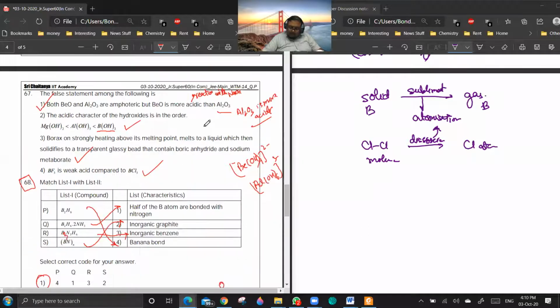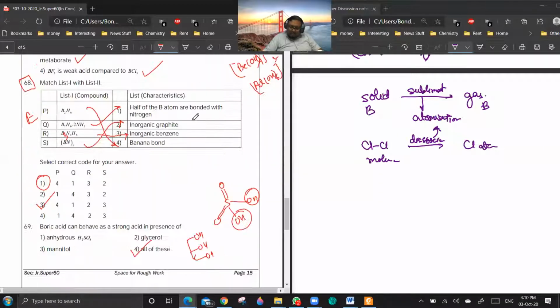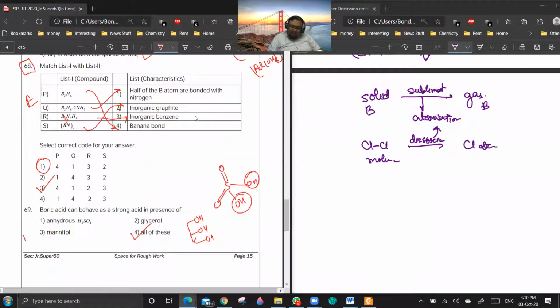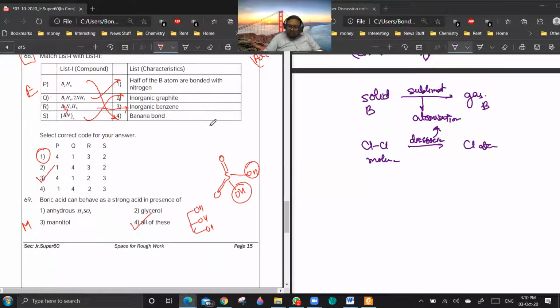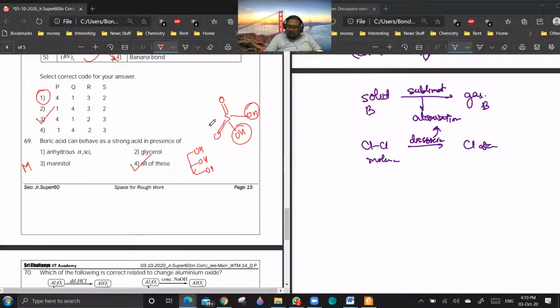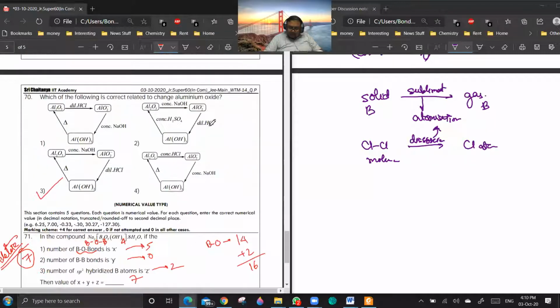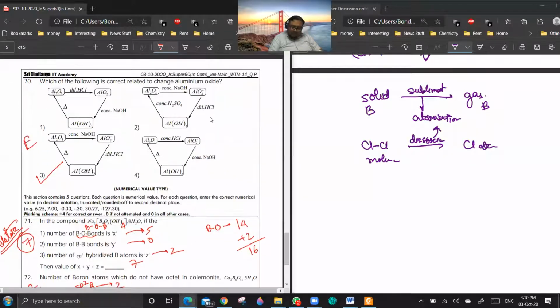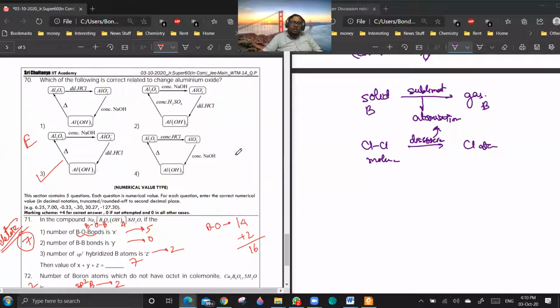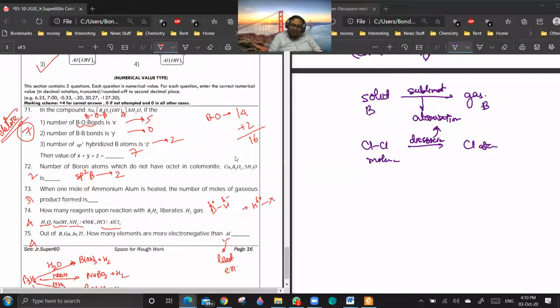67, moderate. 68 is easy only. It is incorrect. 69, I will consider it to be moderate because you might not be knowing the structure of mannitol, and anhydrous H2SO4 is also slightly difficult to guess. 70, easy. This is a direct question from your lecture, this Chaitanya material. 71 is easy only, but it is the key change. Okay.